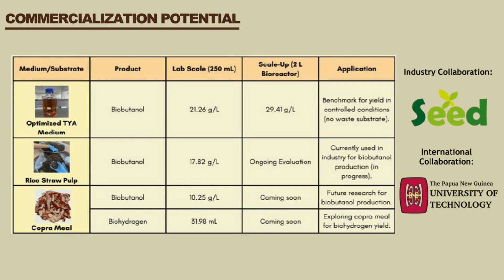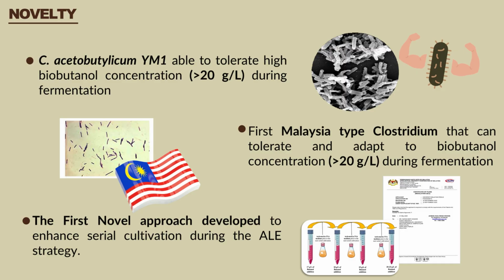In terms of commercialization potential, we have established a collaboration with a local industry, Free the Seed Company, which has expressed interest in utilizing our adapted strain for biobutanol production using rice straw waste. Additionally, we have an international collaboration with the Papua New Guinea University of Technology, where their copra waste is being explored as a substrate for the co-production of biobutanol and biohydrogen. In terms of novelty, our adapted strain is the first Clostridium species in the world that could tolerate butanol concentrations up to 22 g/L.